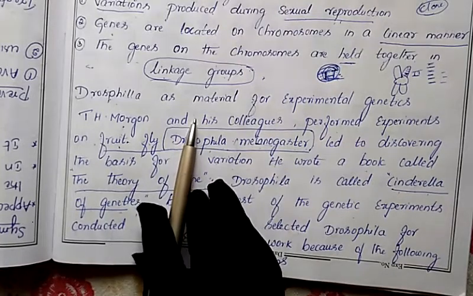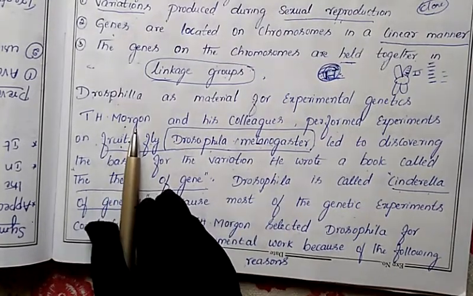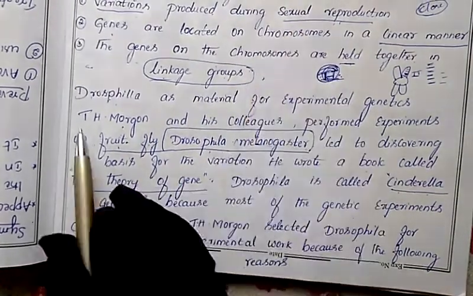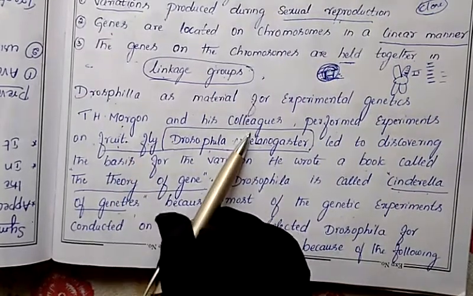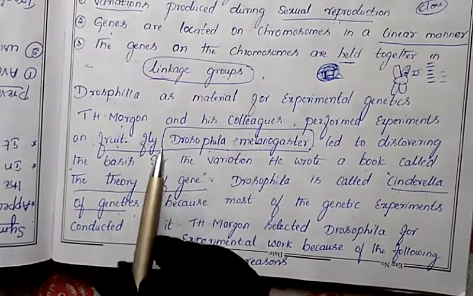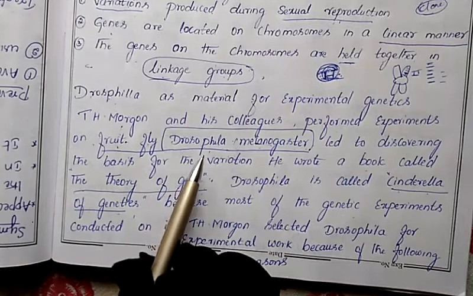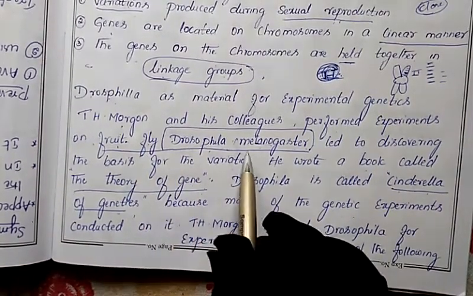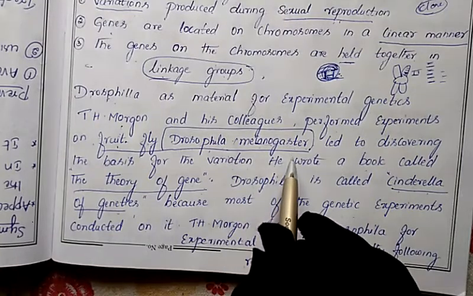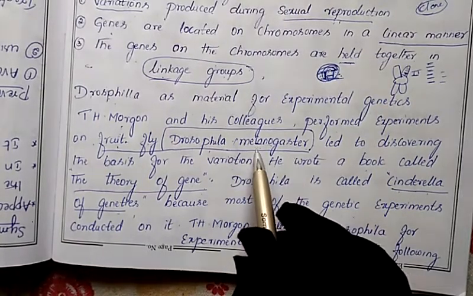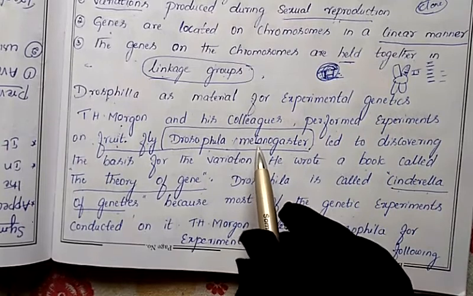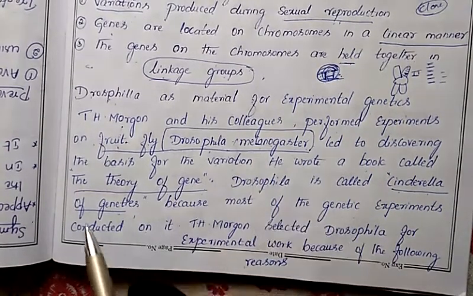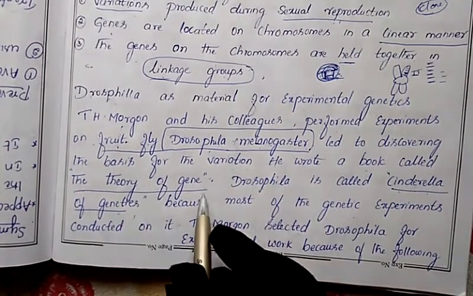So who conducted the experiment? T.H. Morgan. His full name is Thomas Hunt Morgan. Thomas Hunt Morgan, along with his colleague, conducted the experiment on a fruit fly, which is an insect. The scientific name is Drosophila melanogaster. And on this experiment, the information and results he got, he wrote in a book called The Theory of the Gene.